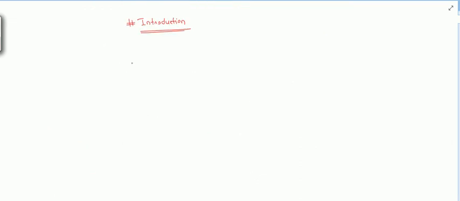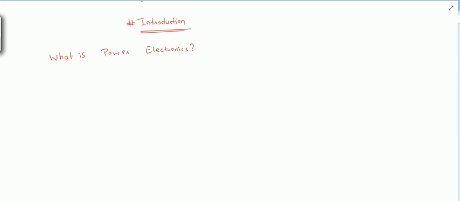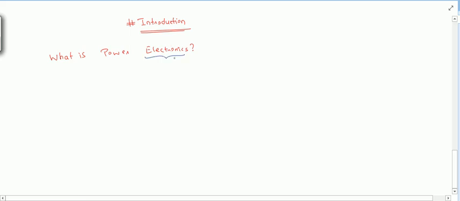So let us see in this lecture some introduction of power electronics. So what is basically power electronics? What do you understand by the term power electronics? If you know that electronics, we say it deals with low power applications, right?